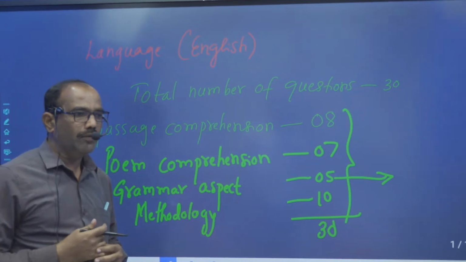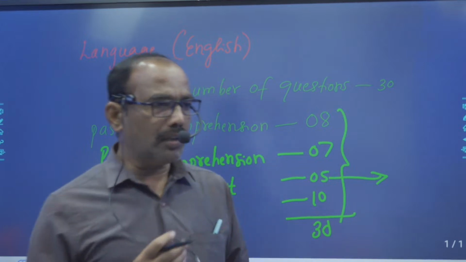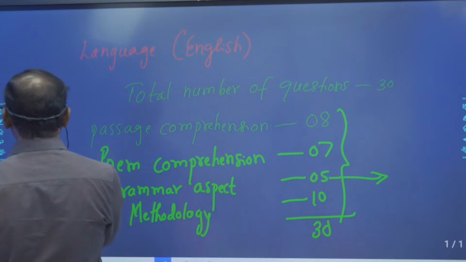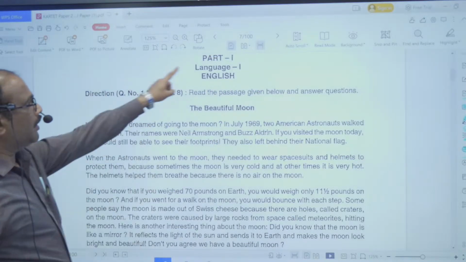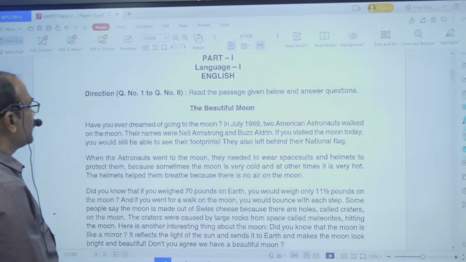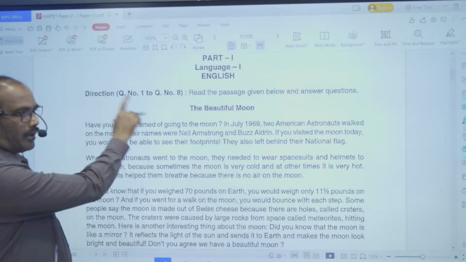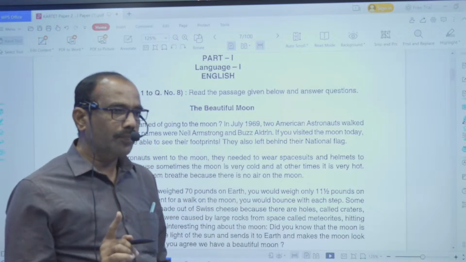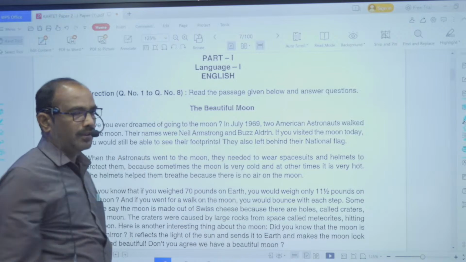And now today, in this particular session, we are going to have a discussion on the selected question paper. And I have selected a question paper for you. So look at this part number 1, language 1, the English, subject English. So direction is given there, question number 1 to 8. It means from question number 1 to question number 8, they are related to this particular passage.